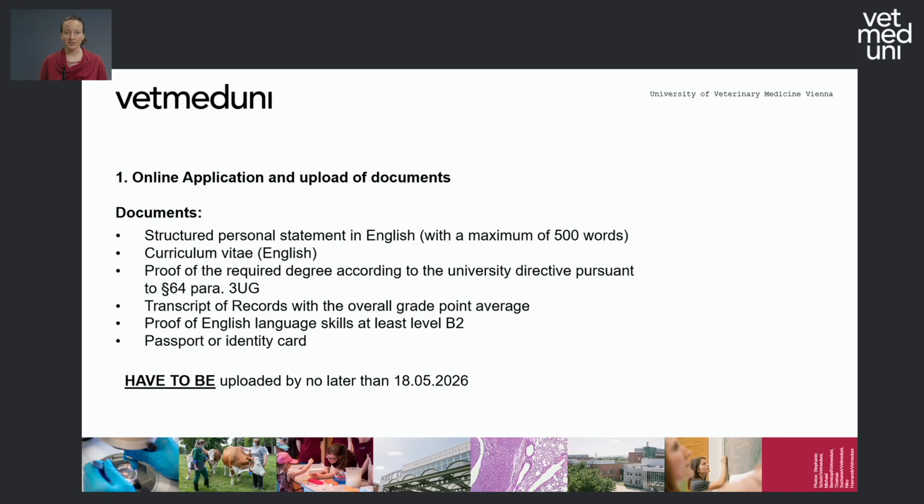All these documents have to be uploaded no later than May 18th. Otherwise, your application is not valid. So please make sure that you check all these documents and upload them onto the platform.